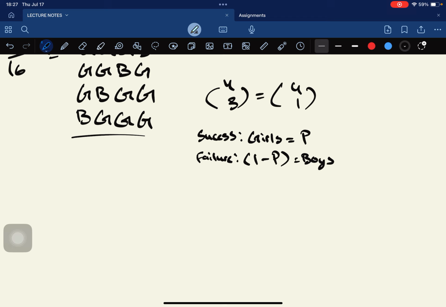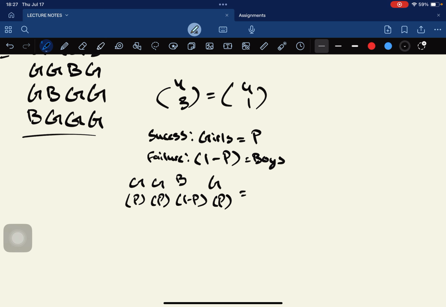Yeah, it would be boys. So you can do P for girl, and boy would be 1 minus P, because I said girl is success and failure equals boys. This doesn't matter about the order. You can do it in any order.